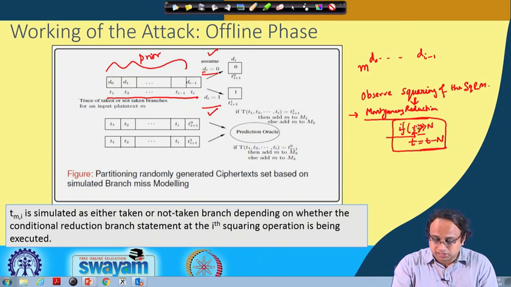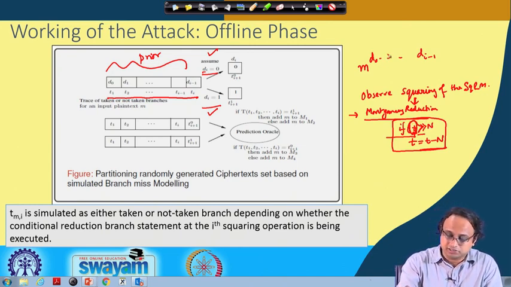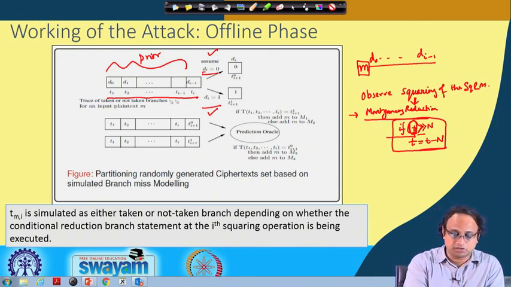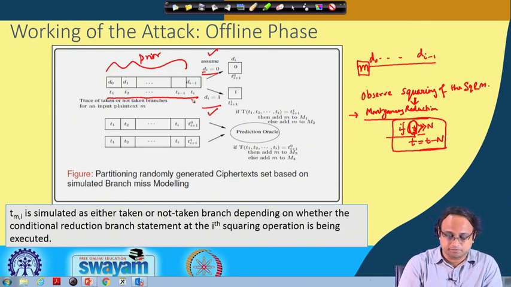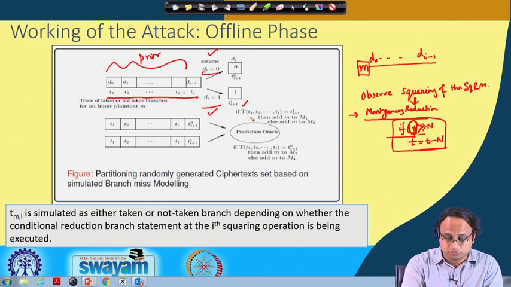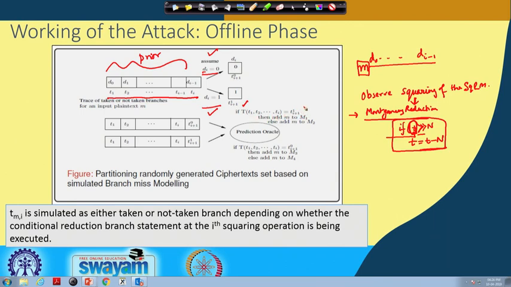But in order to understand that, I need to simulate this value of t, and this is a function of my previous i minus 1 bits and also on the value of the message. Based upon that, I can simulate these possible sequences. Now, I take my simple 2-bit predictor and feed it my inputs T1 to Ti, for example, and that gives me a guess of the next outcome.